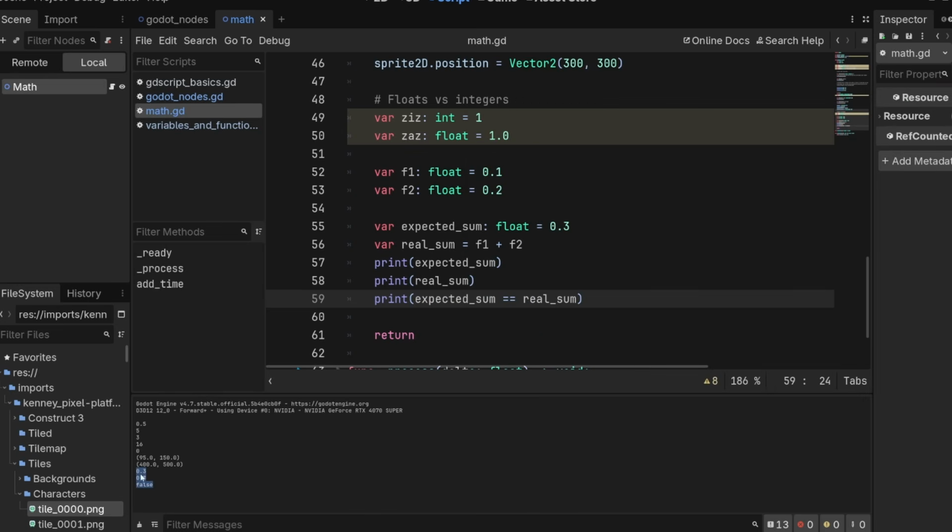Okay, so if you see at the bottom here, we get 0.3, 0.3, and false. Even though these both say 0.3, they are not the same number. And that's a problem because floats are imprecise. If we expect things to be equal after doing float math, sometimes they will be, and sometimes they will not be. This number is being truncated by Godot to only show the 0.3 for the real sum, but it's actually 0.300000001 or something like that. It's just ever so slightly off because floats, again, are not precise.